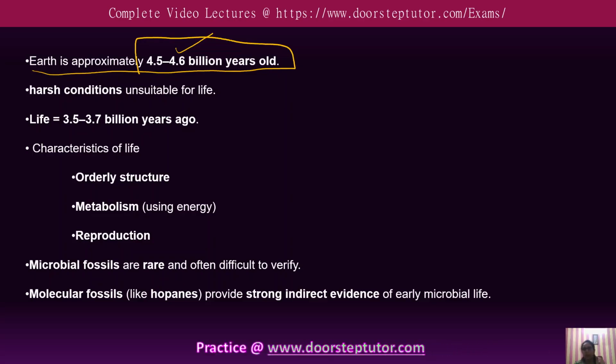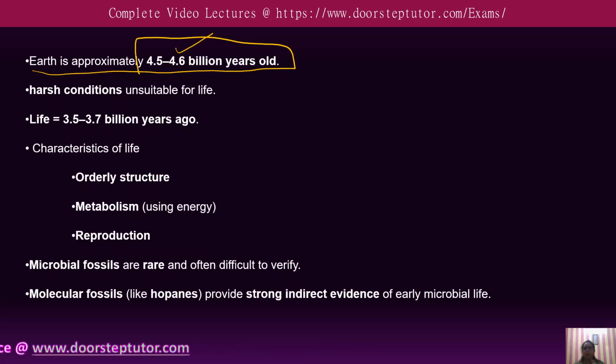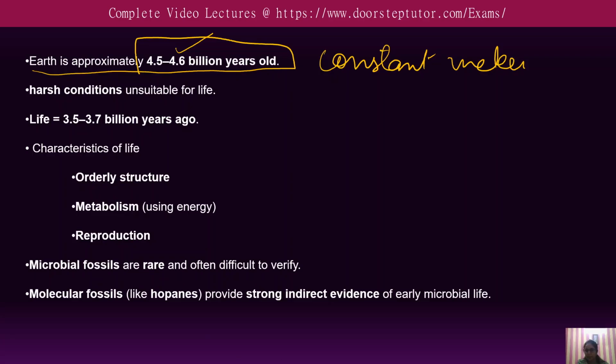In the first 100 million years, the earth was too hot and too violent for life. And why? Because of constant meteorite impacts as well as various volcanic activities.